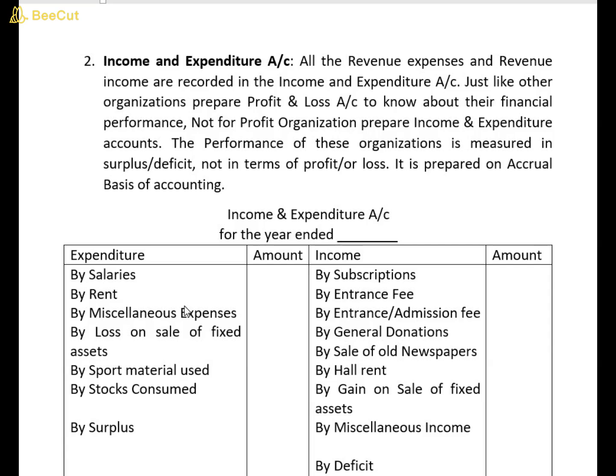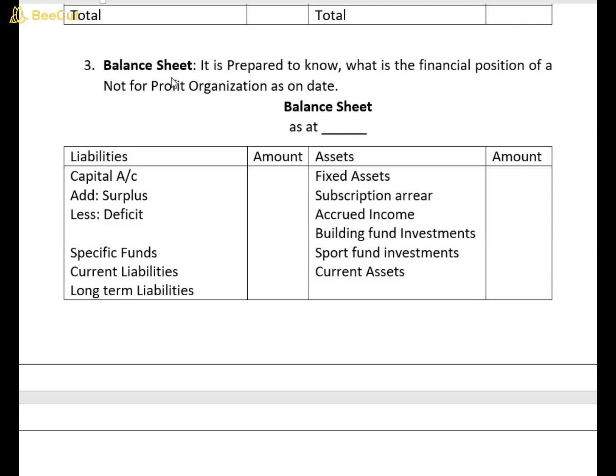The receipt and payment account is already given in the question with the additional information. And from this receipt and payment account and additional information, you have to prepare income and expenditure account and balance sheet. Now come to the balance sheet. Friends, I am not going to discuss in detail because you already know how to prepare the balance sheet. So let's move on.